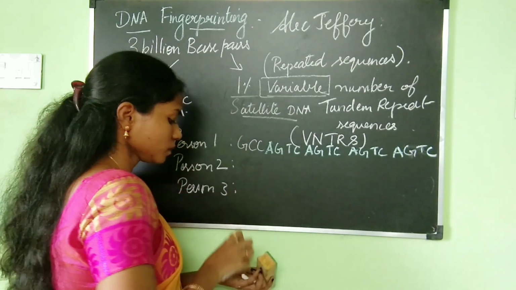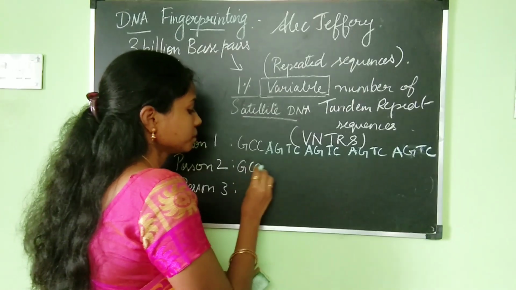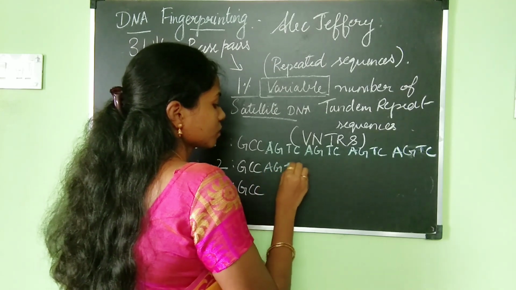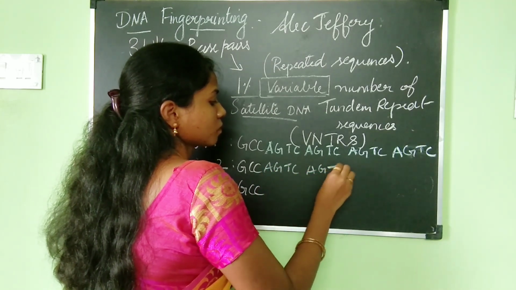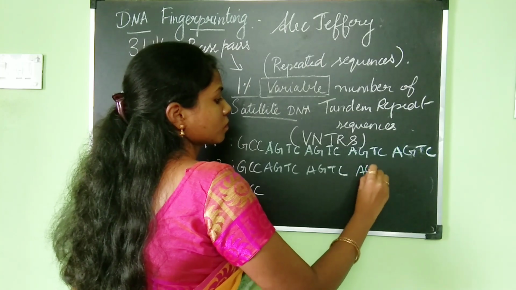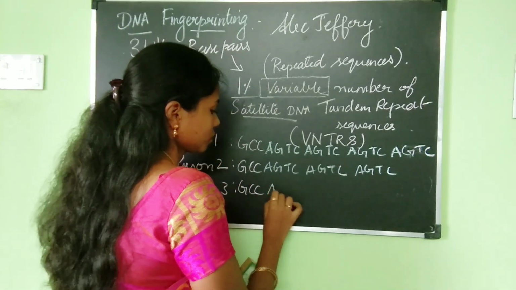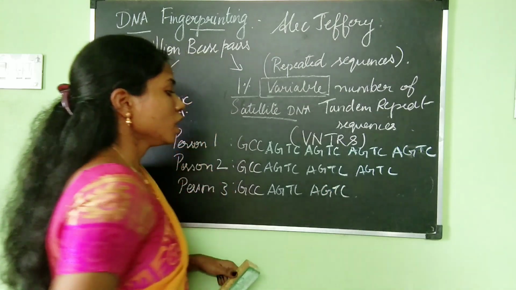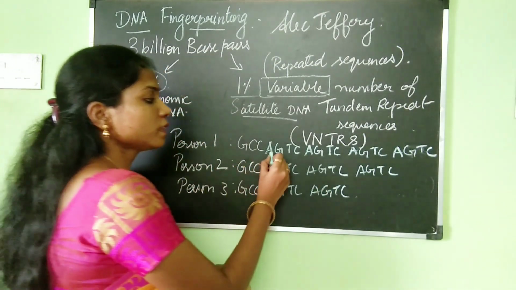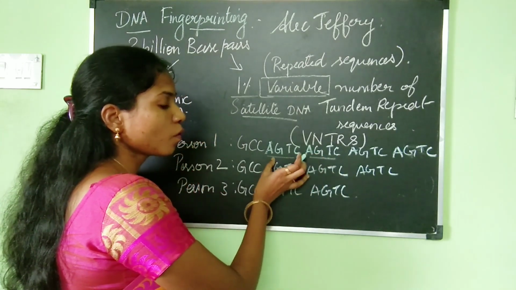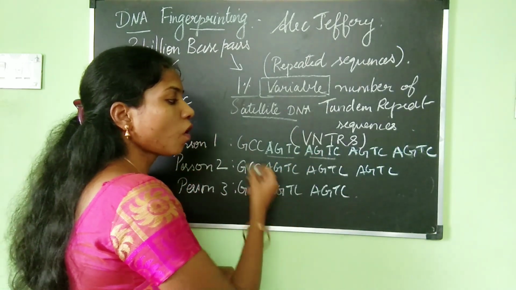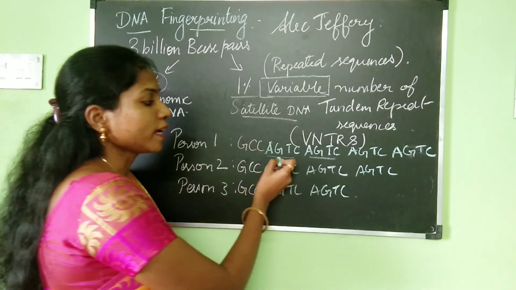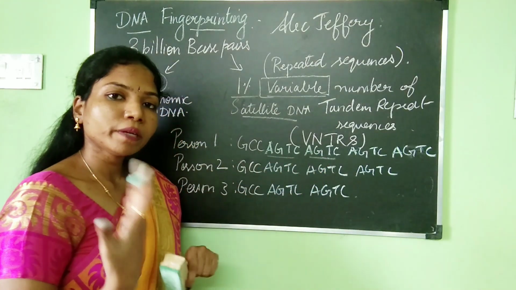GCC... Alright. If you see here, this AGTC is a sequence which is repeated in all the 3 people we have taken. In all the 3 people, this AGTC is a sequence which is repeated.